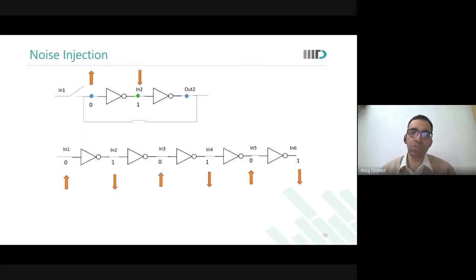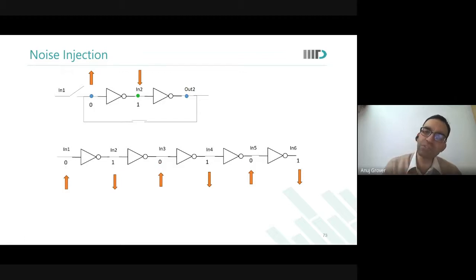Okay, so it is a long chain of inverters where, because I'm showing it as a chain of inverters, there is no out2 visible now. It's only N1, N2, N3, N4, N5, N6. So whichever place I was putting a 0, because the noise is coming, those zeros will start to go up.